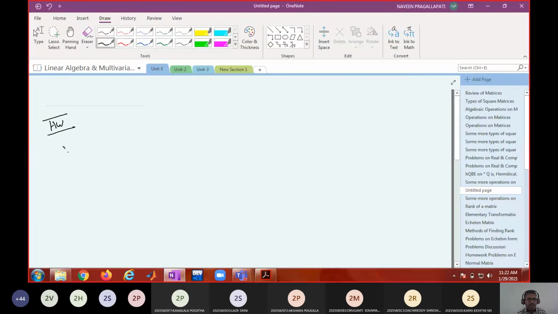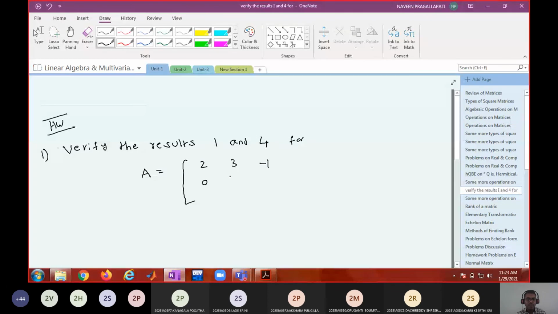Okay, first problem: verify the results 1 and 4 for the matrix A equal to something like 2 3 minus 1, 0 4 2, 1 6 5.